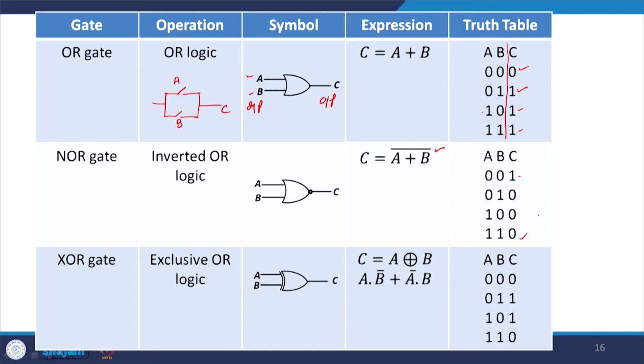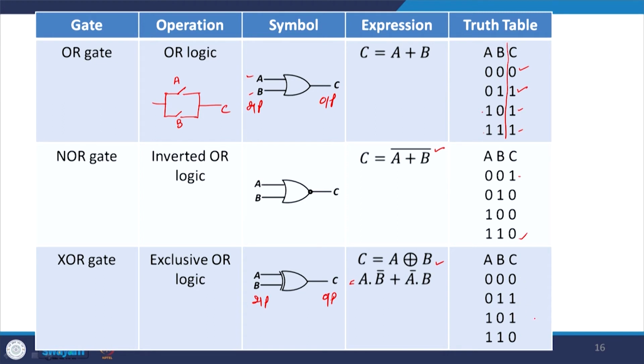So, that is there. Then we have the XOR gate, or what we call the exclusive OR gate basically. So, here say A and B are the input and C is the output. This is how it is represented in the expression, and this is what is meant by it actually, that is A and B inverse plus A inverse and B. Okay. And correspondingly your table is going to be this one.